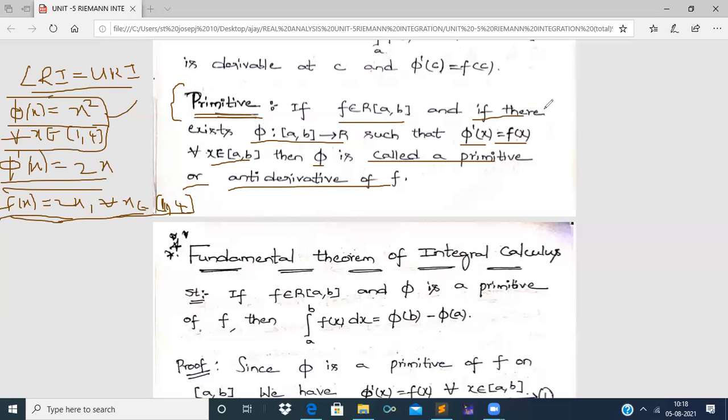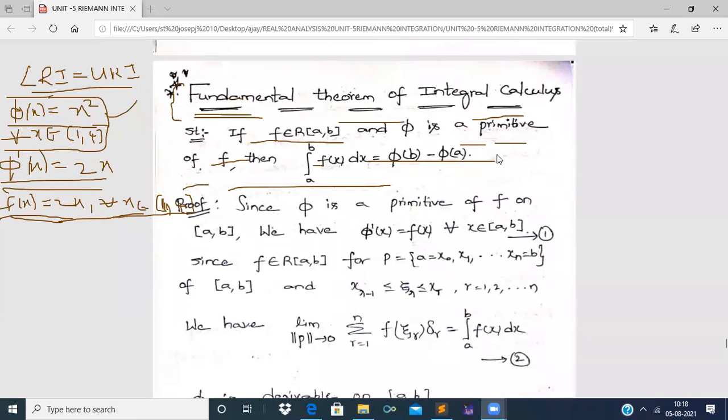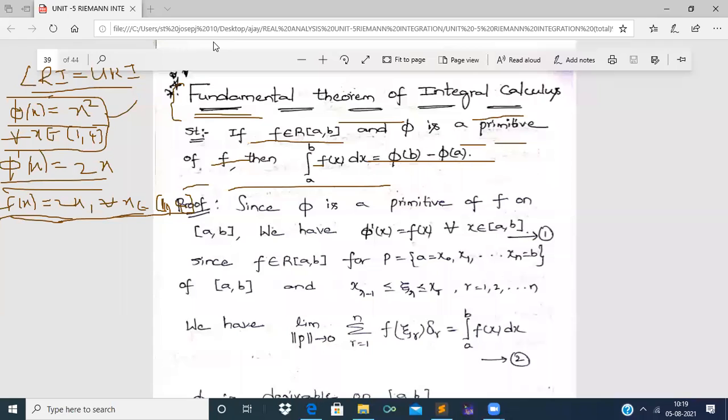Now let us move on to the theorem: the fundamental theorem of integral calculus. Let us see the statement. If f belongs to R of the closed interval [a, b], meaning f is integrable, that is, f is lower Riemann integrable and upper Riemann integrable, and phi is a primitive of f,